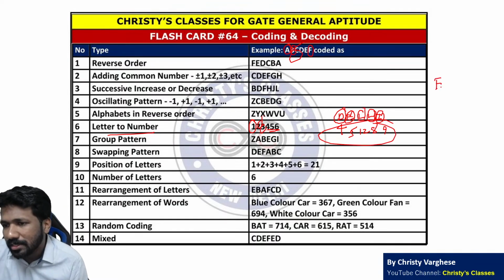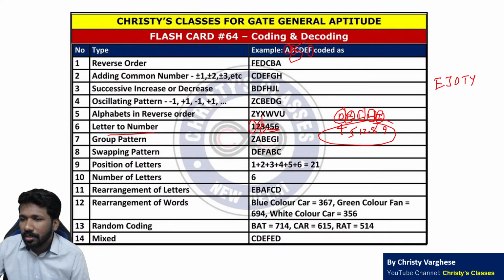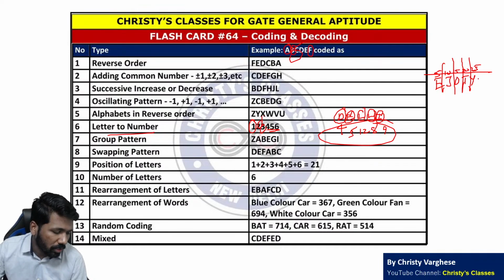ये लर्न करने के लिए एक टेक्निक है, EJOT code. 5th, 10th, 15th, 20th, 25th letter in English alphabet. To remember that, EJOT code will help you.